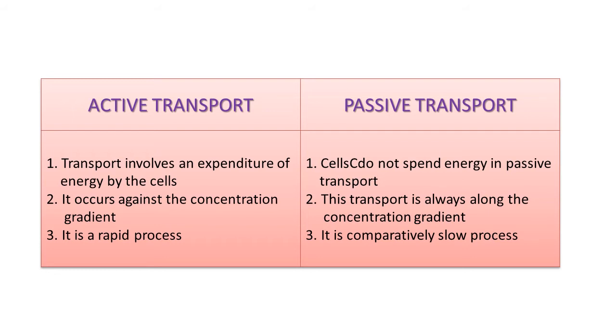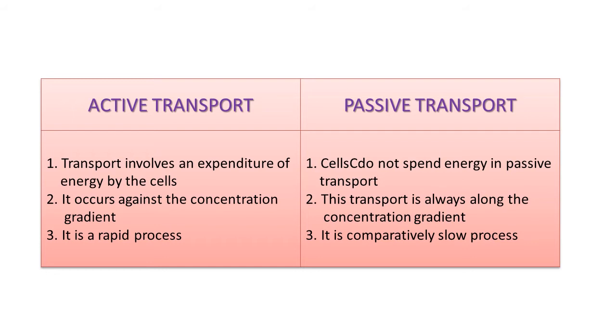Active transportation is against the concentration gradient, which means it is possible from lower concentration to higher concentration. But passive transportation is always along the concentration gradient, always from higher to lower concentration.